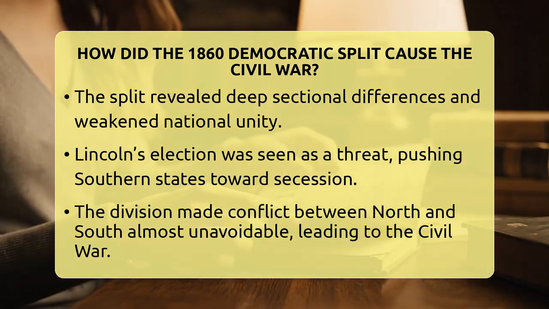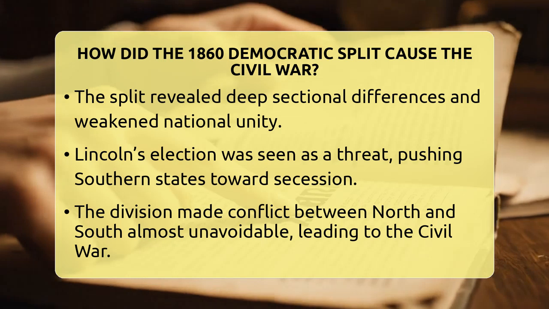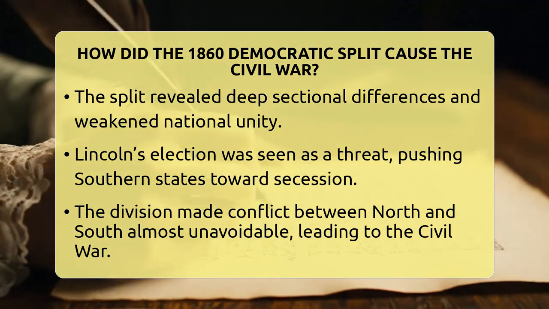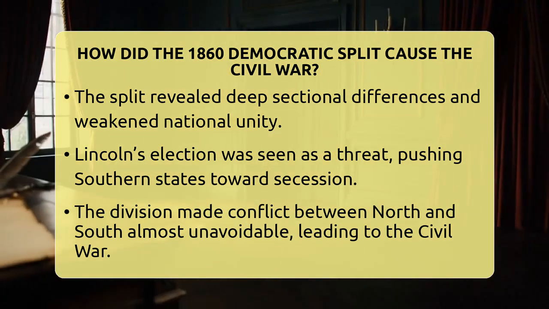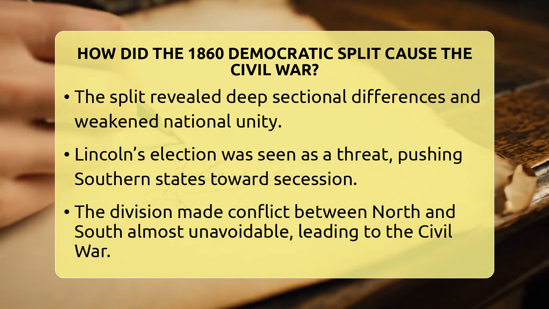So, the Democratic split in 1860 caused the Civil War by exposing the growing sectional differences, splitting the vote, and making Southern leaders feel they had no choice but to leave the Union. It was a key moment that made conflict almost unavoidable.